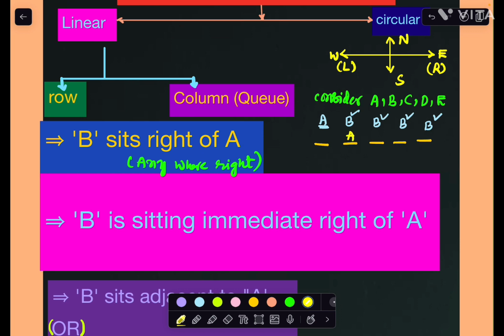If I take A here, B might be here, B might be here. Many possibilities are there. We don't know the exact location of A and B. Even if you know the location of A, B has many choices here.